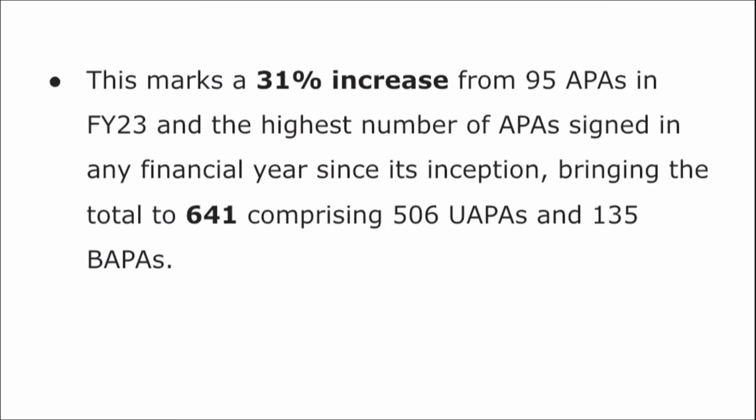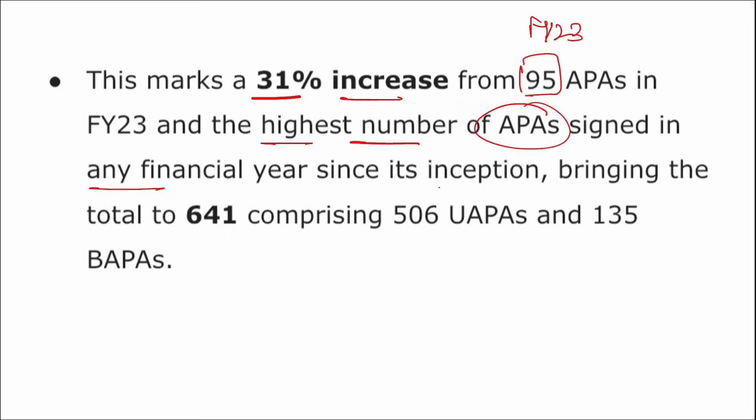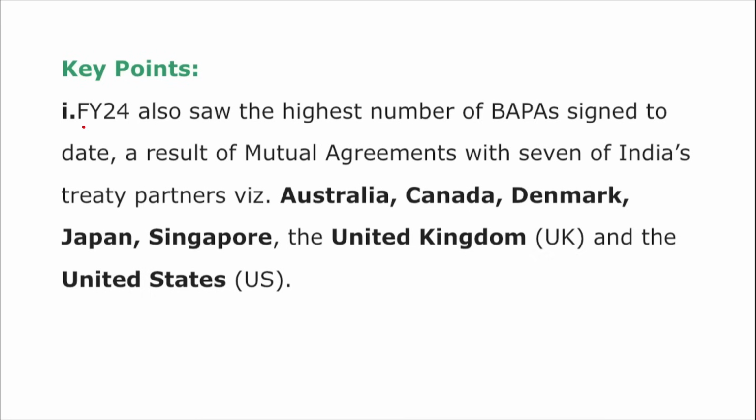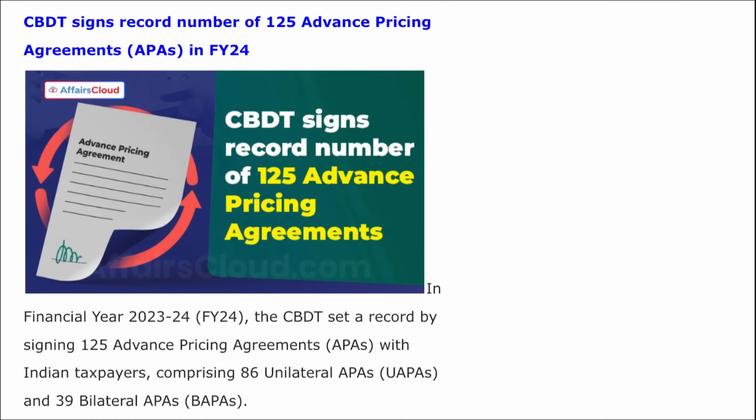Correct? Further, this marks a 31% increase from the 95 APAs that we saw in fiscal year 23, and the highest number of APAs signed in any financial year since their inception, bringing the total to 641, comprising 506 UAPAs and 135 BAPAs. UAPAs are your unilateral advanced pricing agreements, and BAPAs are your bilateral advanced pricing agreements. Correct? Also here you can see FY24 saw the highest number of bilateral advanced pricing agreements with these countries we just saw.